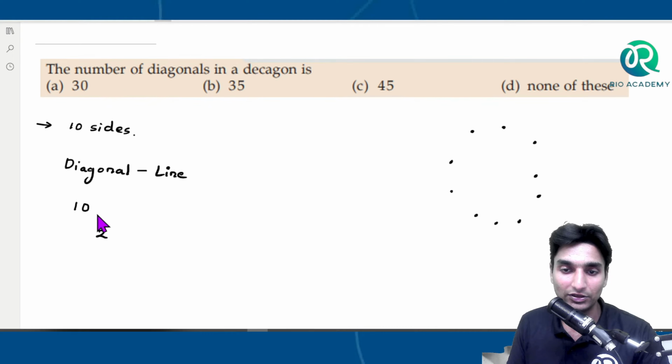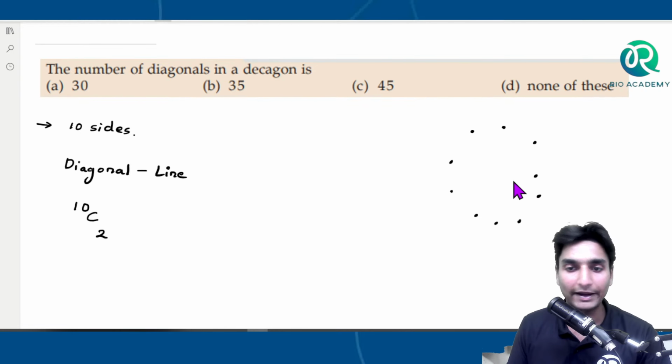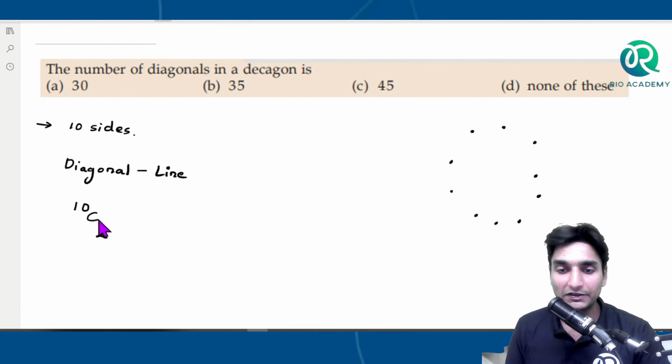So 10 C2, right? Out of 10 available points, I am selecting 2 points which can be used to draw a diagonal. And which are those 2 points out of 10? That is what the possibility here says. 10 C2 will consider all the possibilities of selecting 2 points or drawing a line. And one more thing, this 10 C2 will give us the total possibility of drawing a line.